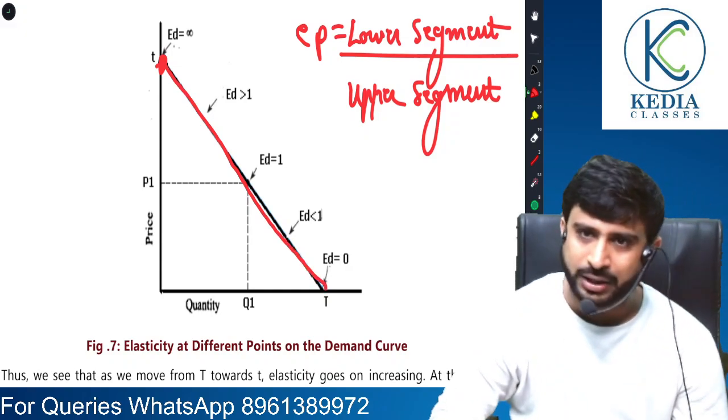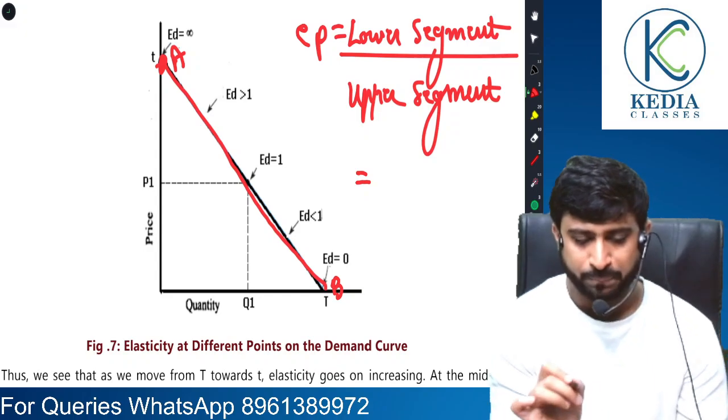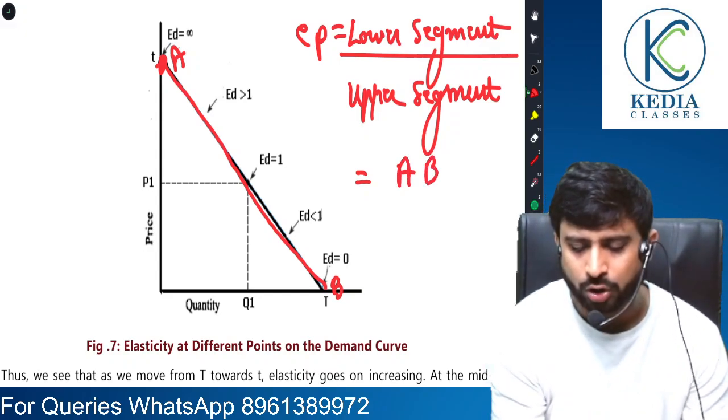This is the length of line segment. Suppose this point is A, this point is B. So the length of the line segment below this point is AB. Yes or no?